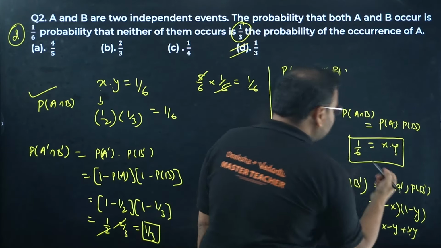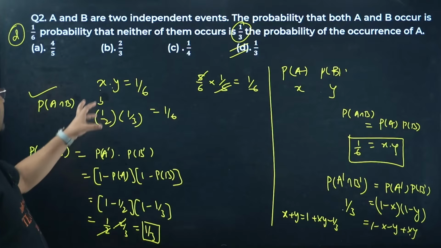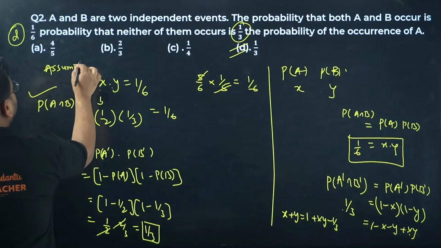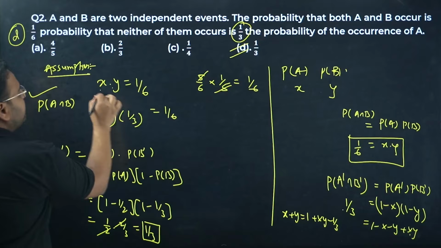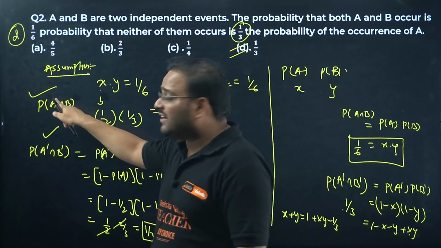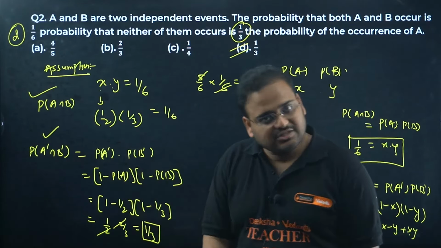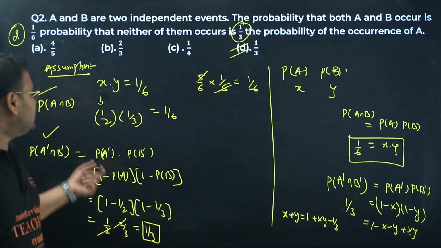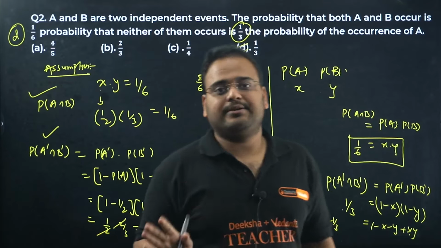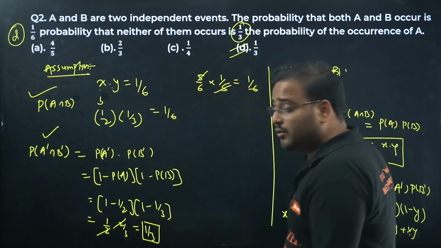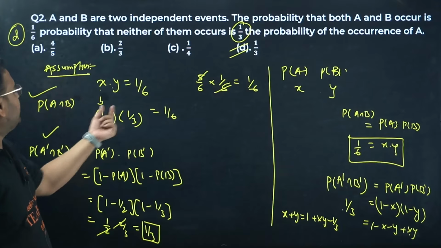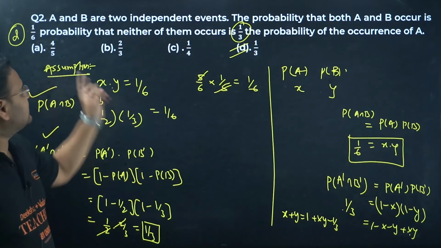It means they have mentioned the same thing. And if I take the assumption, this is my assumption, to get the answer quickly. If I assume it to be 1 by 2, 1 by 3, I am able to verify both the statements. If I verify only once, I don't check the other, so chances of mistakes are there. But if I verify with these assumptions in both the statements, it means my answer is actually 100% accurate. Listen to me, the approach I have given over here, how to solve it on the right hand side. That's the method. This is the assumption method. Okay, assume 1 by 2, 1 by 3, solve it, you get the answer. It makes sense. Answer is D.